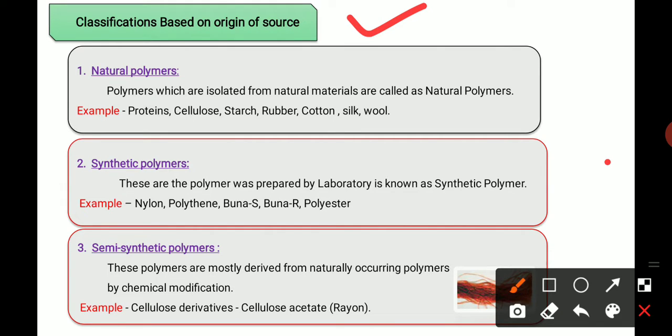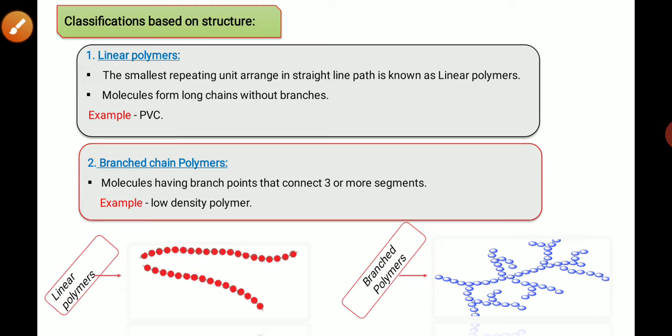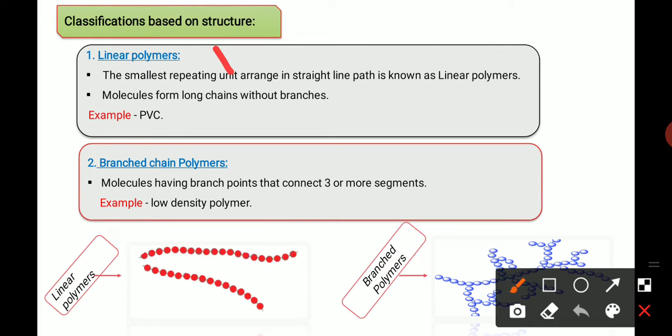The next one is classification based on structure, which is again divided into three segments: linear polymers, branch chain polymers, and cross linked polymers. First are the linear polymers. What do we mean by linear polymers? Linear polymer means the smallest repeating units are arranged in a straight line pathway, and the molecules form long chains without branches. This type of polymer is known as a linear polymer.